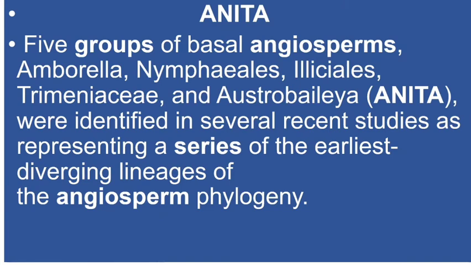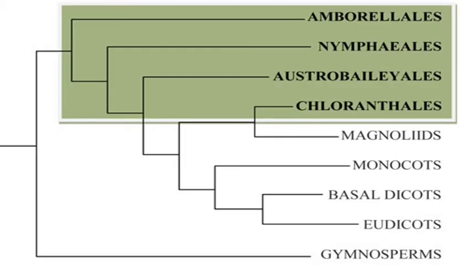Anita, there are five groups of the basal angiosperms: Amborella, Nymphaeales, Illiciales, Trimeniaceae, and Austrobaileyales. These were identified in several recent studies as representing a series of the earliest diverging lineages of angiosperm phylogeny. So this is the cladogram.